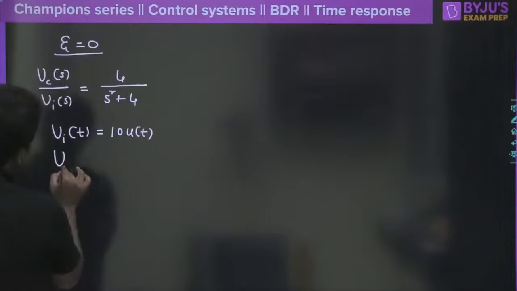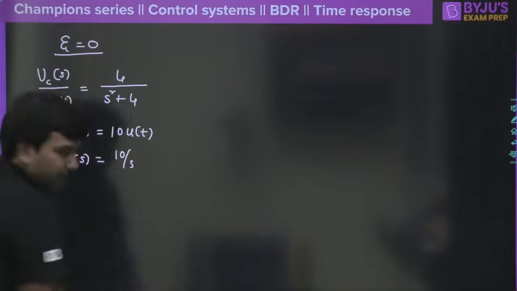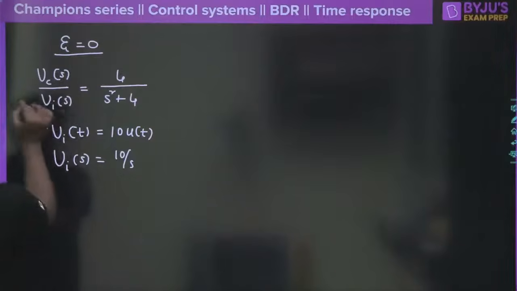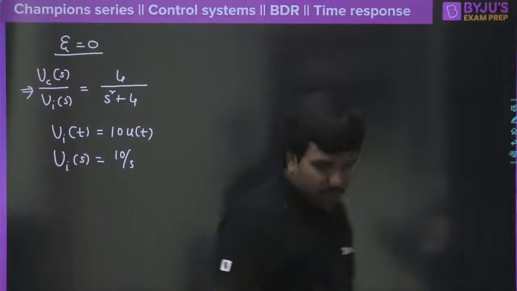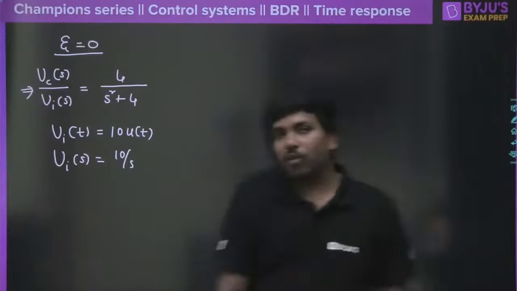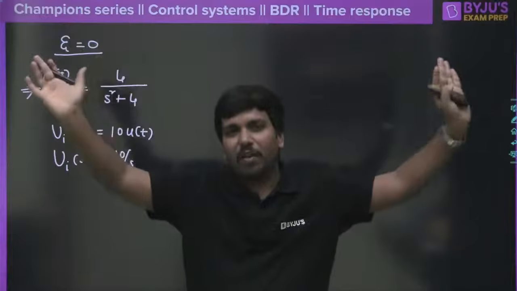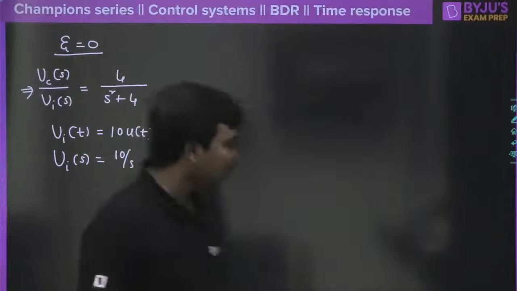So therefore, what should be Vi of S? Vi of S is going to be 10 divided by S here, clear? Now have patience and go with the basics. You need not do very complex things. Do the simple things in a beautiful way, and that is going to solve the problem, right?